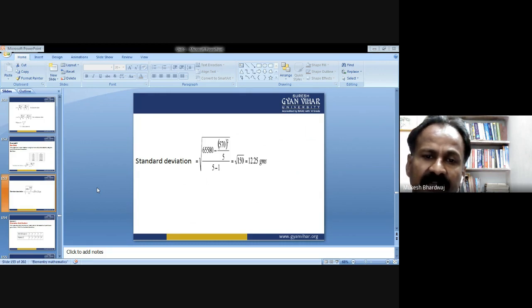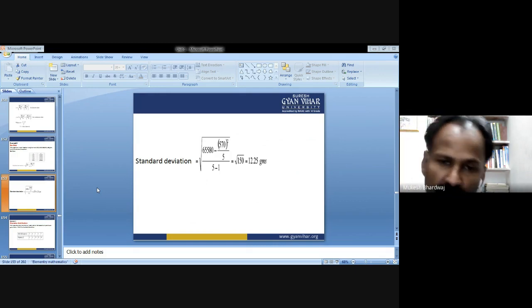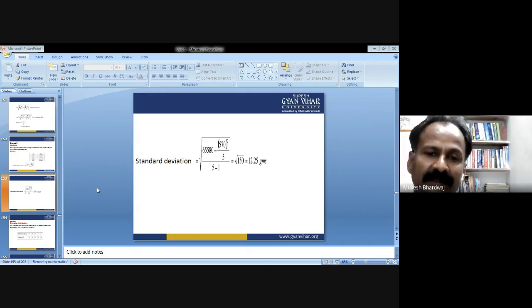Finally it comes to be root 115, which is equal to 12.25 grams. This is called the standard deviation. So keep the formula in your mind for calculating the standard deviation. If you forget the formula, you will not be able to find the standard deviation.